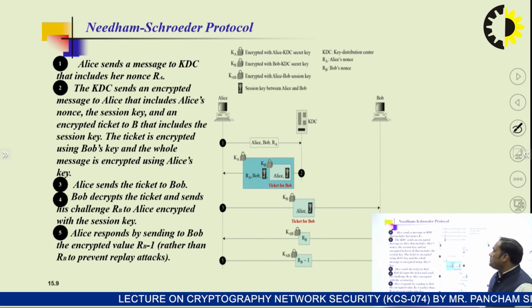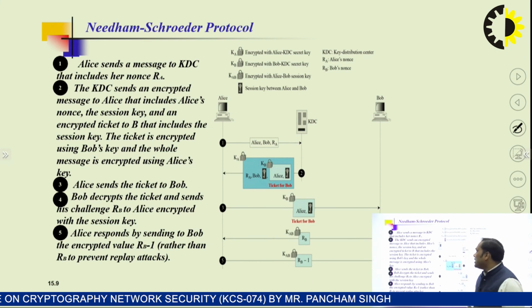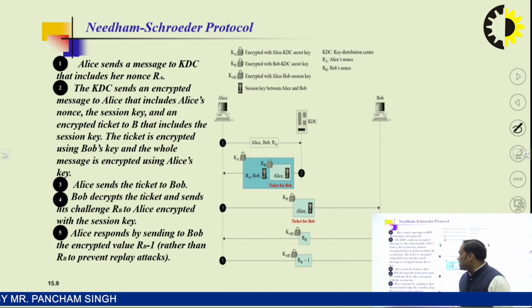In the second point, the KDC sends an encrypted message to Alice that includes Alice's nonce, the session key, and an encrypted ticket to B, that is Bob, which includes the session key. The ticket is encrypted using Bob's key, and the whole message is encrypted using Alice's key.